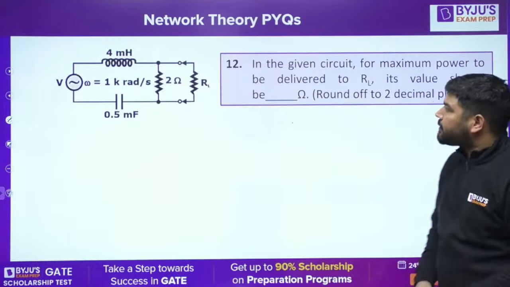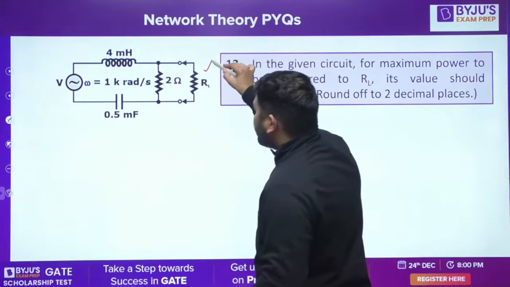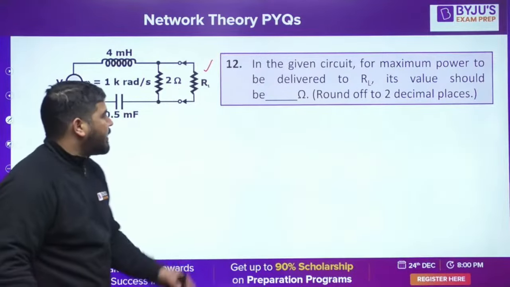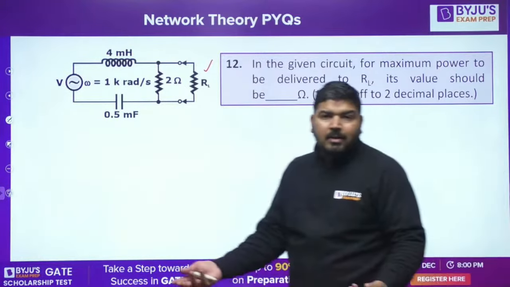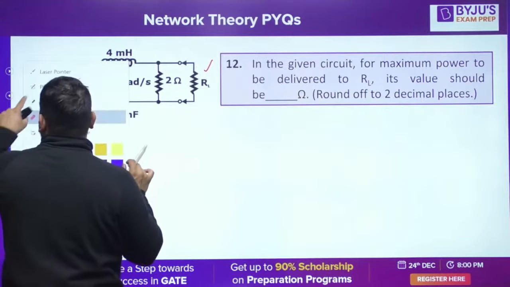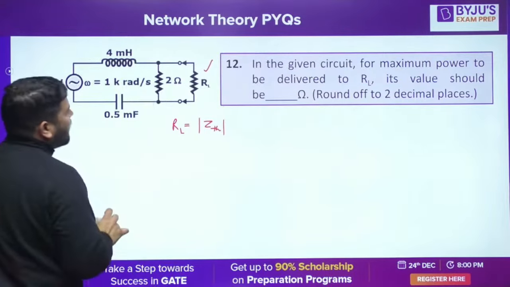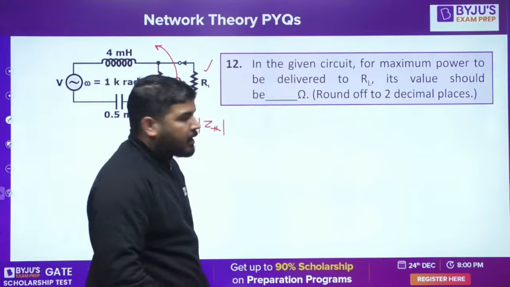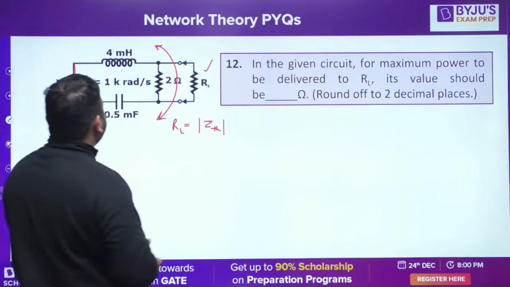The next question is, in the given circuit, for maximum power to be delivered to RL, what should be the value of RL? This is a question on the maximum power transfer theorem, so I don't need to solve this fully because I know that for maximum power transfer, RL must be equal to the modulus of ZTH. So what I need to do is calculate the Thevenin impedance between these two terminals. Now how to calculate ZTH? Let's calculate the Thevenin equivalent of this network. What is the Thevenin equivalent of this network?